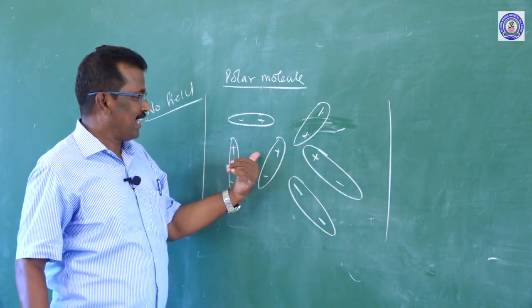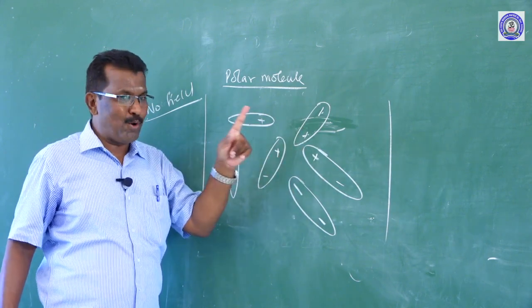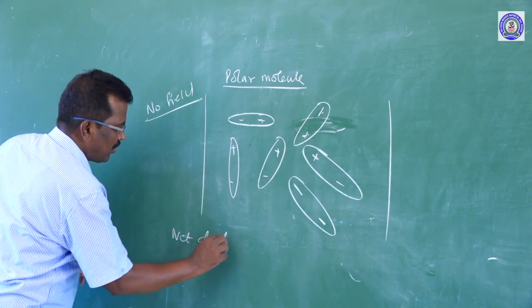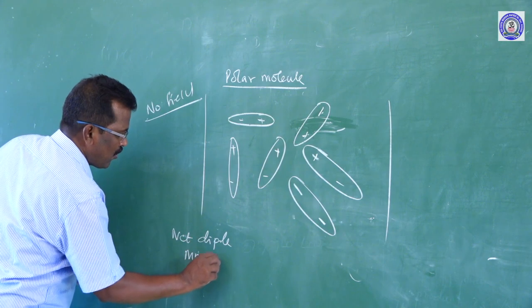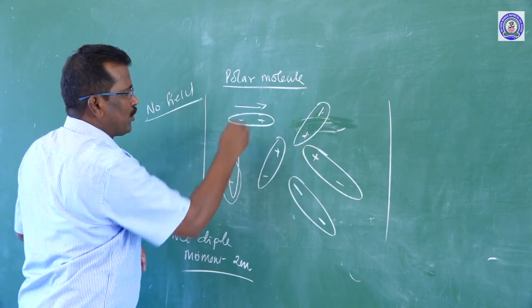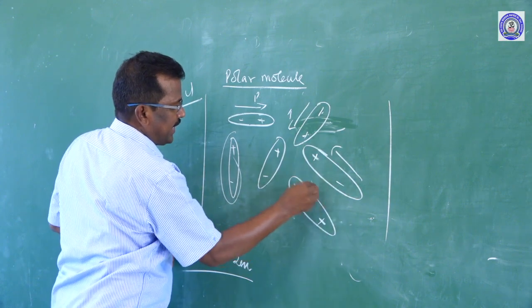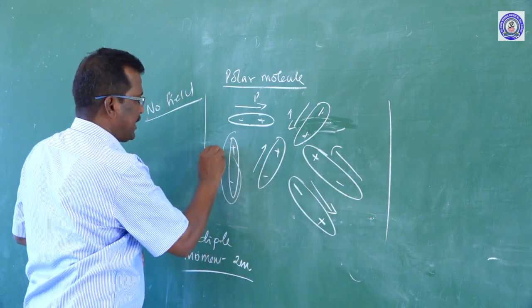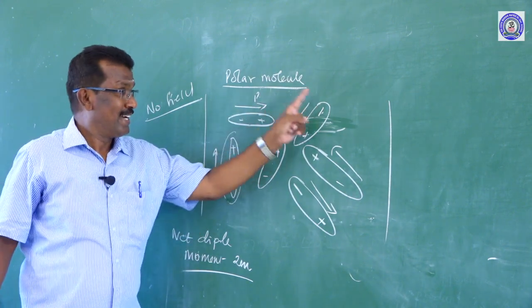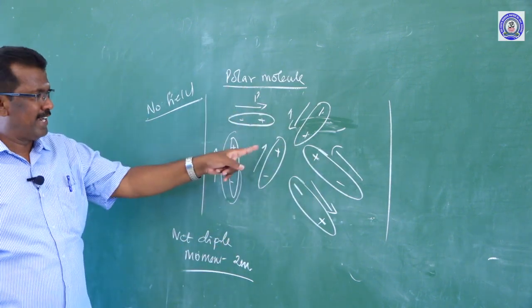Like that, if the electric field is not applied, all the molecules are randomly moving, but the net dipole moment is 0. Every molecule produces its own dipole moment, from negative to positive, P, but the net dipole moment becomes 0, because they point randomly in all directions.